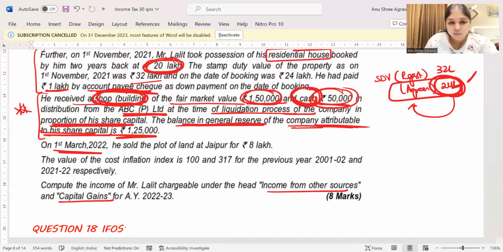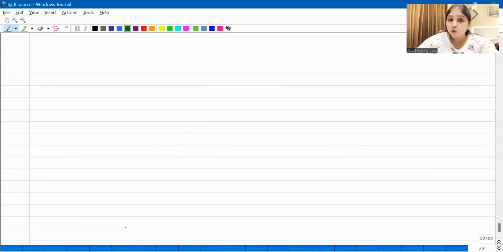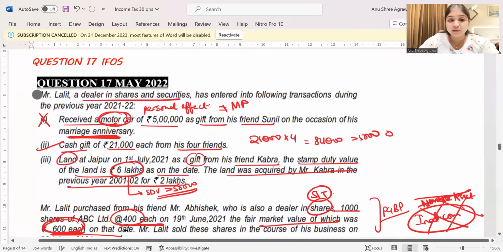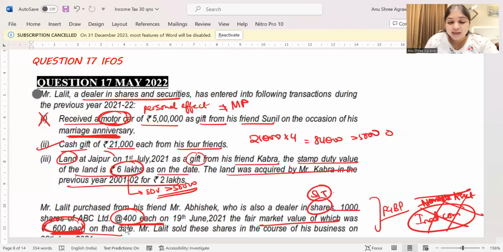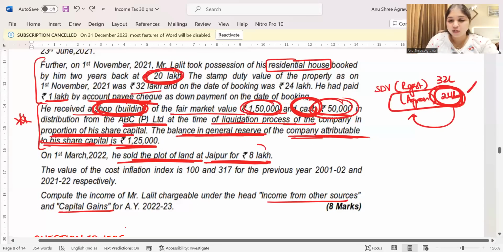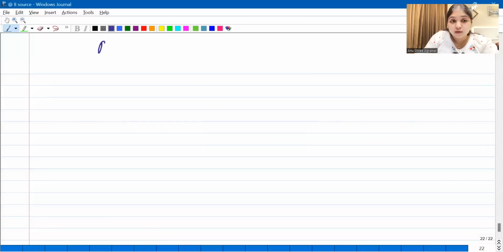Then on 1st March 2022, he sold the plot of land at Jaipur for 8 lakh rupees. Now, which plot of land? Remember, he had received a land as a gift from his friend Kabra. That land he's selling away for 8 lakh rupees. Because he's selling away the land, there's going to be capital gains again over here, guys. So for land also, we'll have to do the capital gains computation.